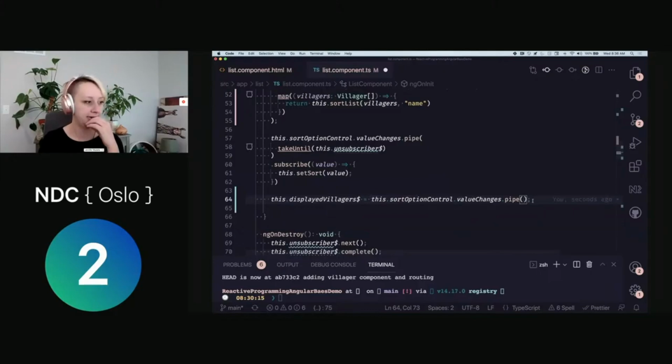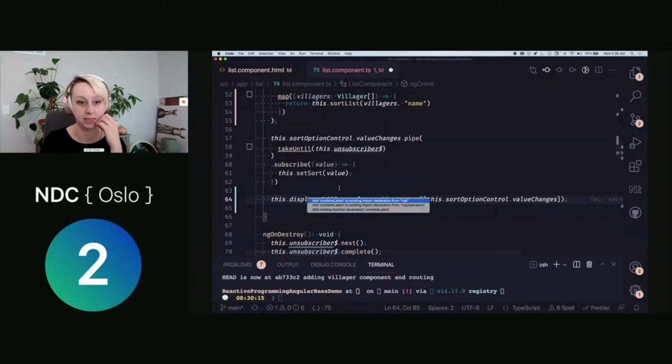So what I need to do is start combining different things. And so I'm going to change this a little bit, and I'm going to use an operator called combineLatest. This is one of those combinational operators, and it's going to take an array. It is going to get the latest changes of anything that we pass into it and then allow us to do something with it. Excuse me, that's not quite semantically correct. We're not merging these into a stream. We're simply able to get them together and then make decisions based on these different things happening.